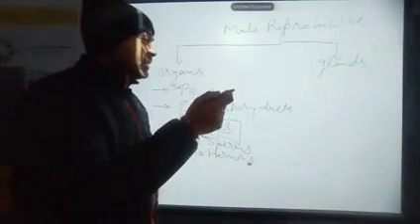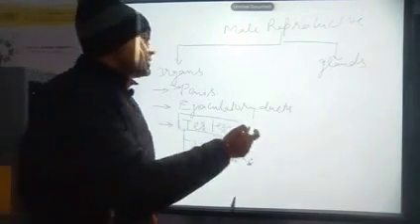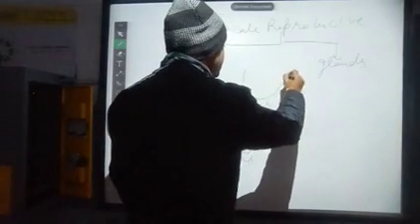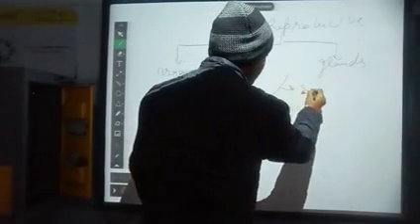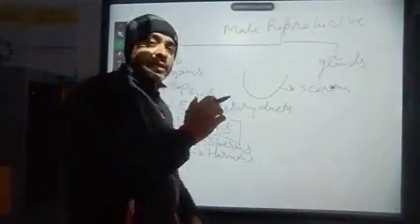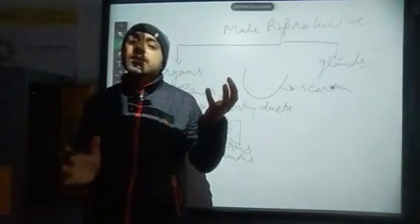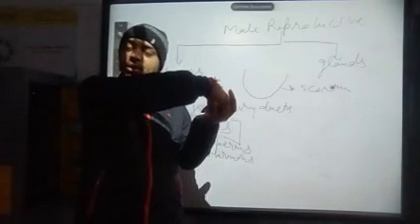If you look at this diagram, the testis is enclosed in a pouch-like structure that is called the scrotum. It is a pouch-like bag in which the testes are located.